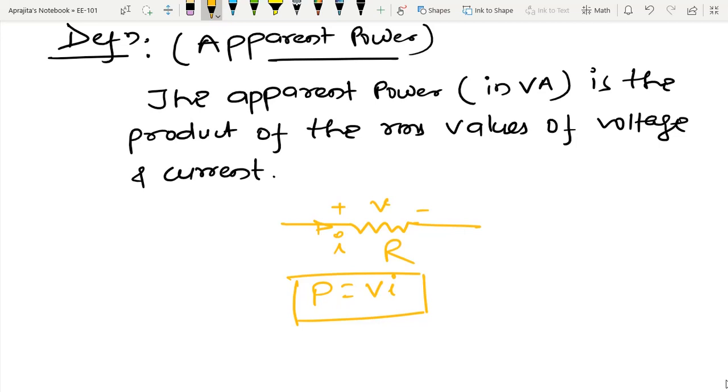The apparent power is so called because it seems apparent that power should be the voltage current product by analogy with the DC resistive circuit.